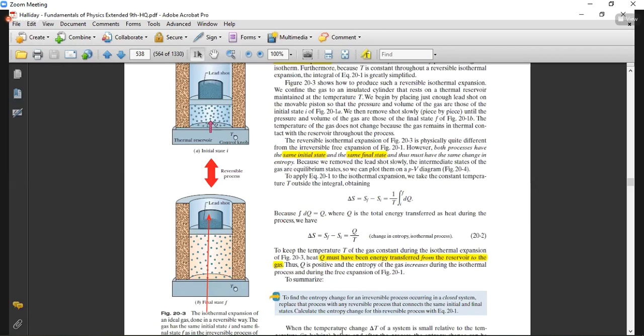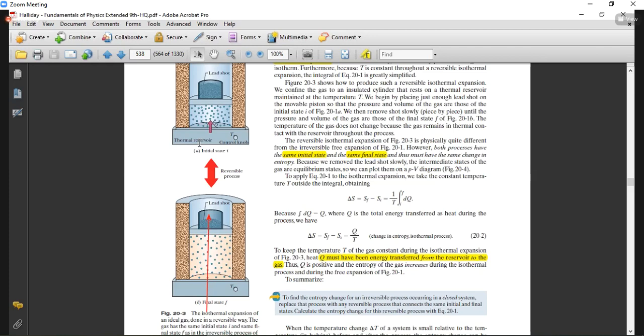But here we are dealing only with the gas. We are not dealing with the reservoir. In one case, the reservoir is releasing the heat; in the other case, it is absorbing the heat. So overall, if we consider gas plus reservoir, the total entropy should be equal to zero: one is positive, the other negative, plus Q over T minus Q over T. So it should be zero if we consider the reversible process and a closed system. Closed system means we are dealing with the gas and the reservoir, so overall entropy should be equal to zero.